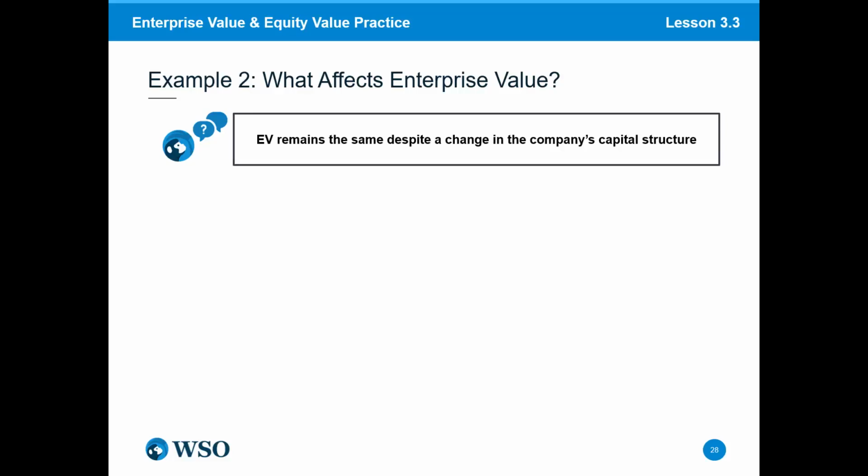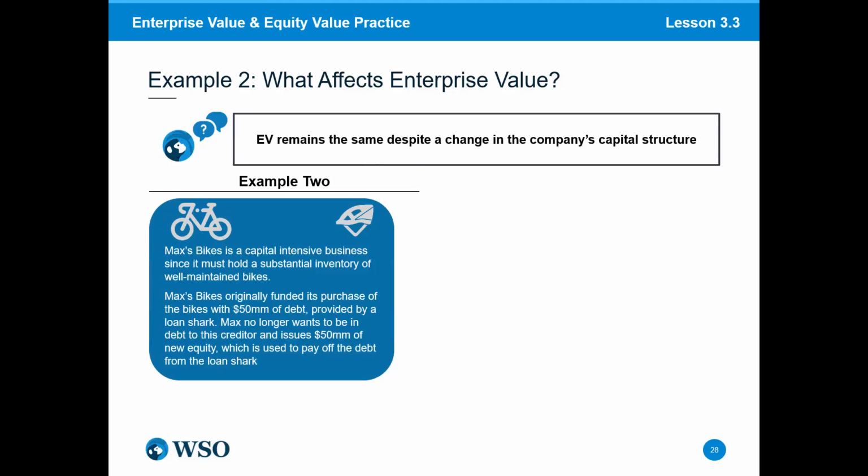Hopefully you guys took from our last example that EV remains the same despite a change in the company's capital structure, but I want to hit this home a little bit more. So in the previous example, what we looked at was the issuance of more debt. We took on more debt, but also raised cash in turn. Now I want to look at an example where we actually pay down debt and see if this in any way were to impact enterprise value as well, since this is also a financial activity.